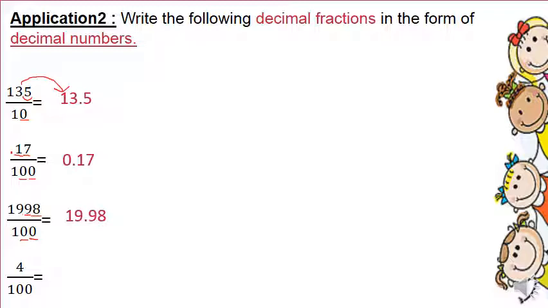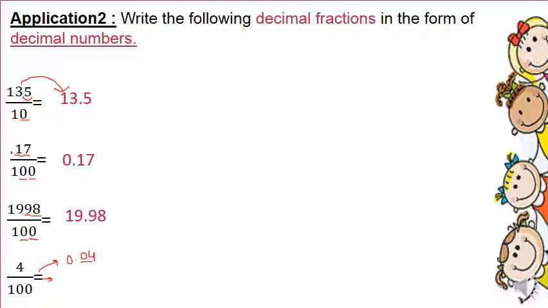Now look at the last example. I have 4 over 100. You can directly read it as 4 hundredths. So you can write it directly as 4 hundredths. It means it's in the second digit after the decimal point, and we put here a 0. Or you can solve it in this way.